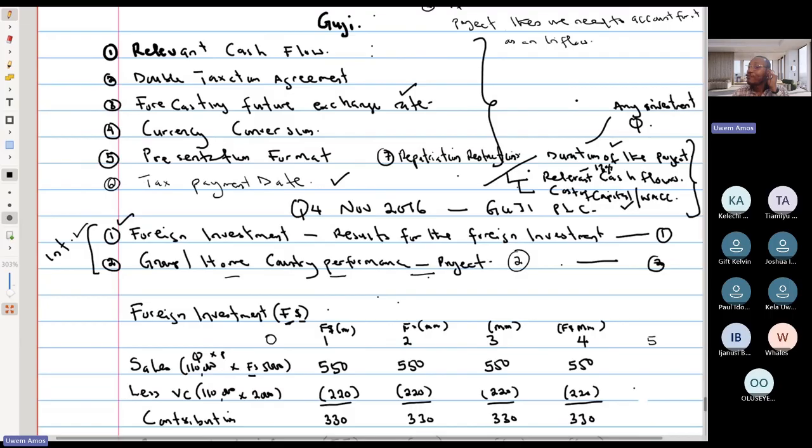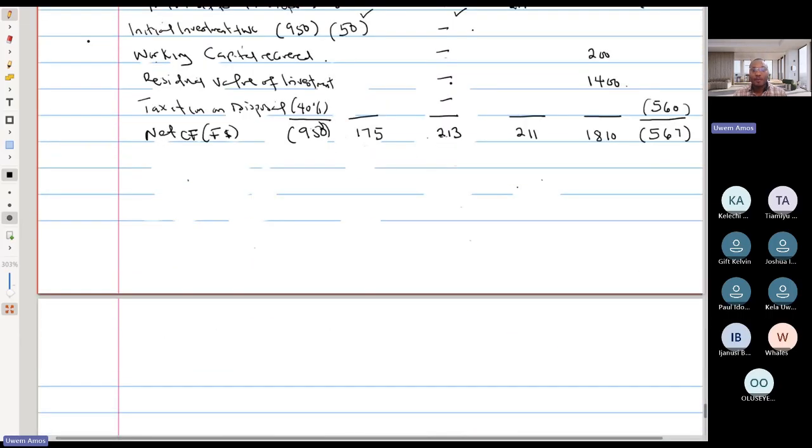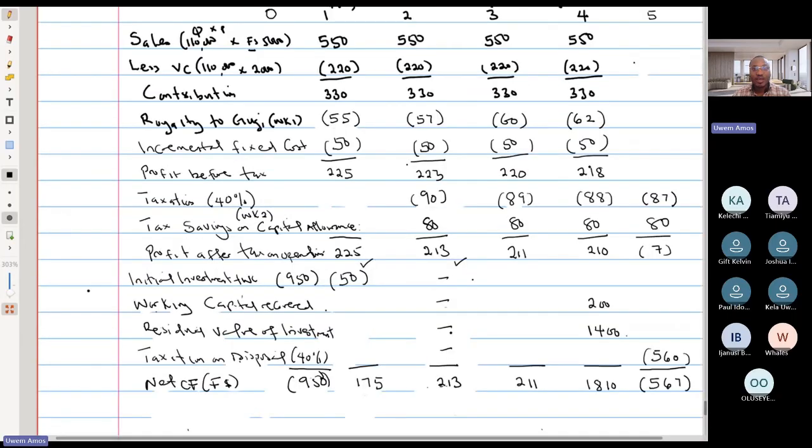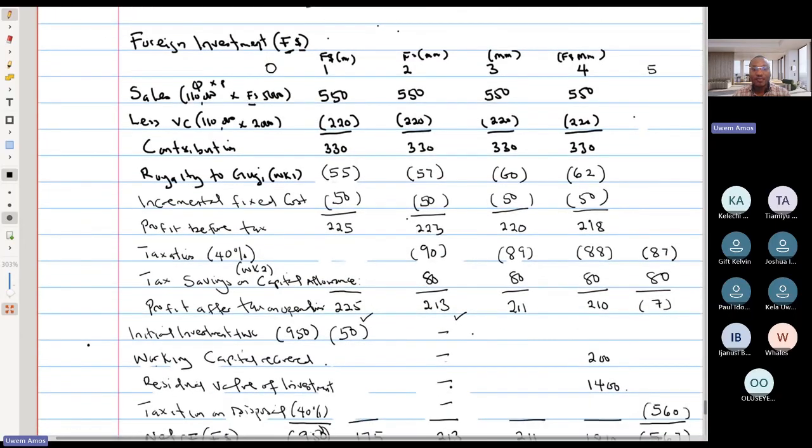So let's repatriate all of the funds to our home country quickly then. We'll do our calculation here in Naira. We're moving the money and calculating the Gugi leg of the transactions. So the years are year 0, 1, 2, 3, 4, 5.